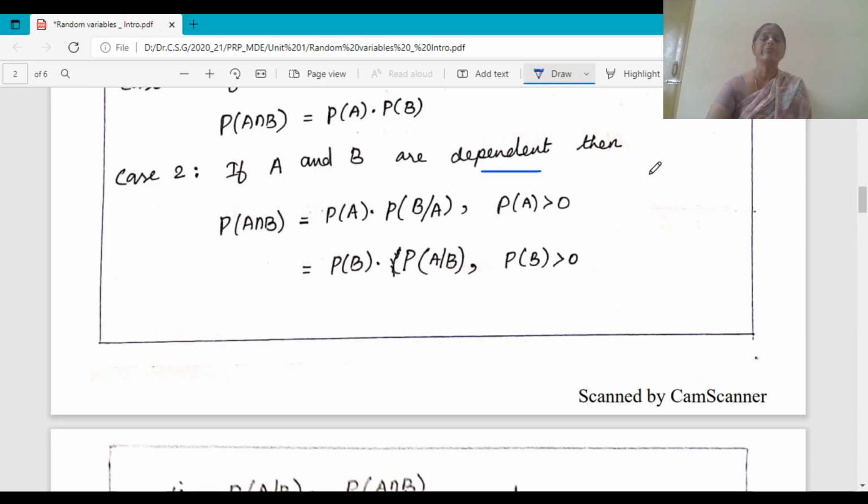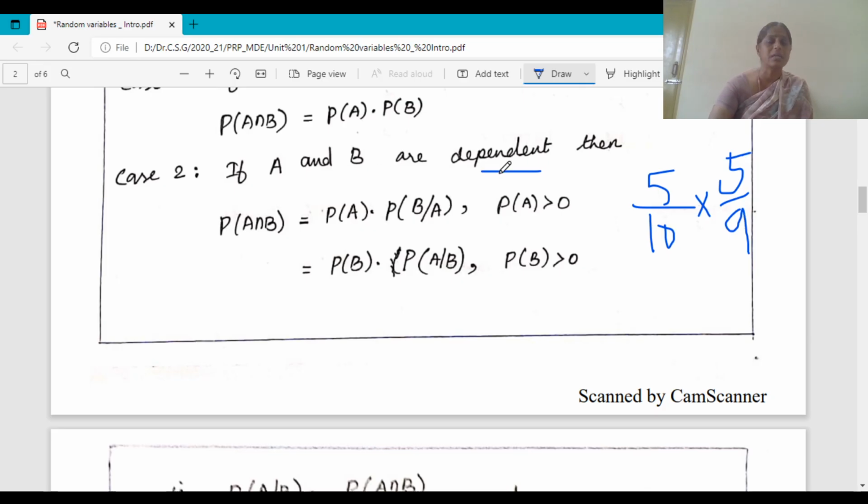So the probability of getting a black ball is 5 by 10, and I didn't return the black ball, and I am going for the selection of a red ball. There are 5 red balls and only 9 balls in total, since I didn't return the black ball, so it affects the total number of exhaustive cases. So the probability is 5 by 9.